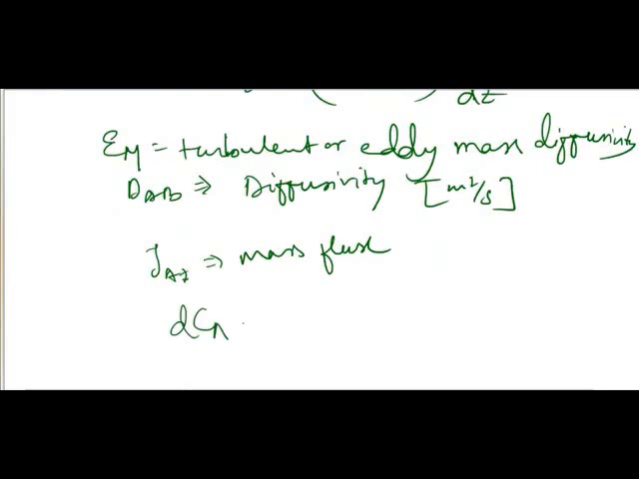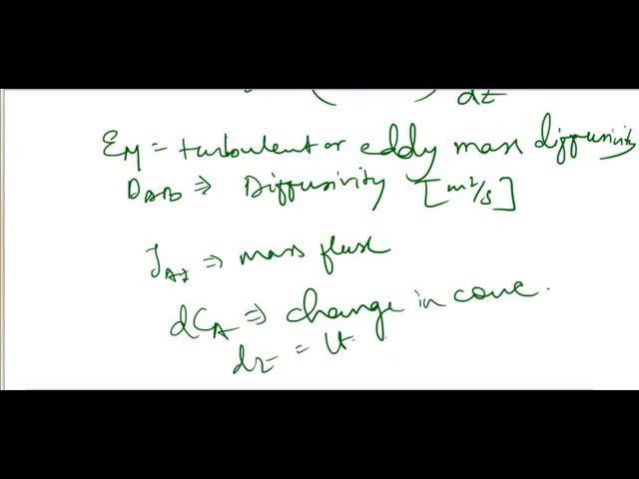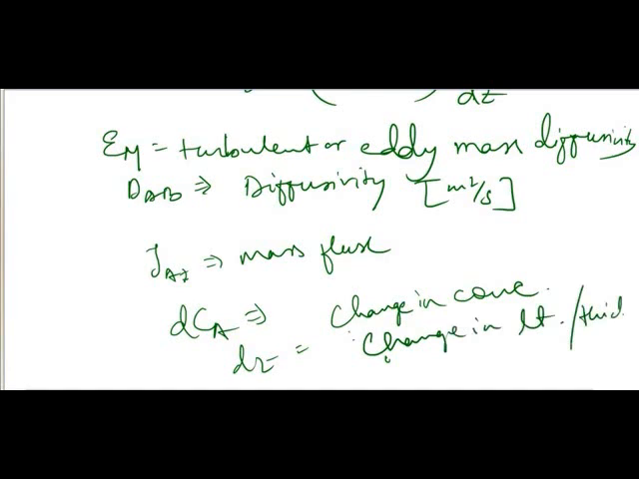dCA is the change in concentration and dz is the change in distance, the length or thickness of the path.